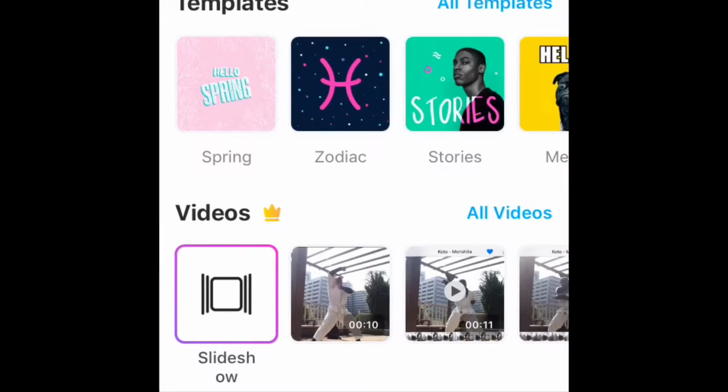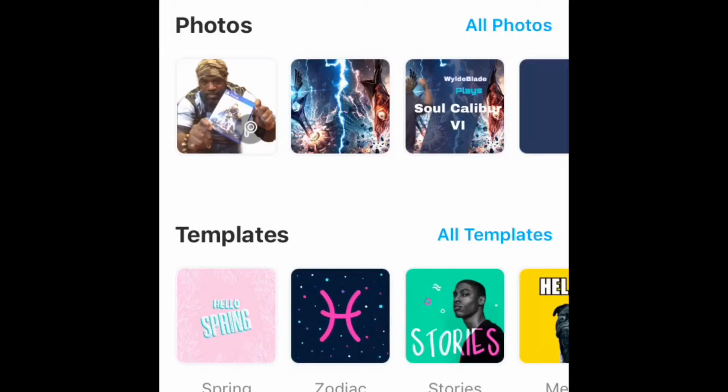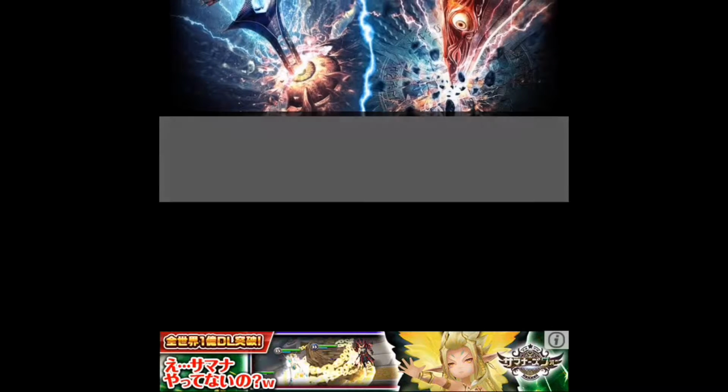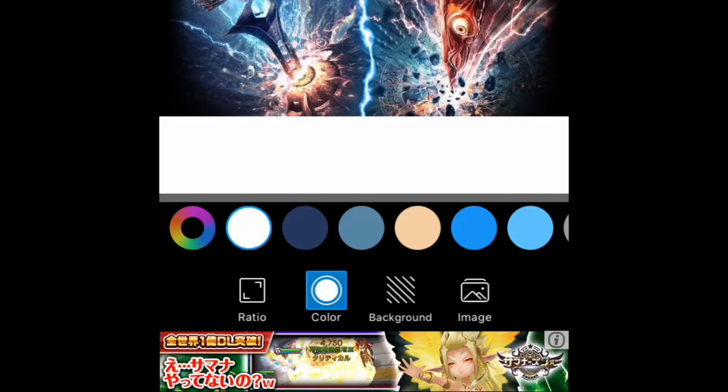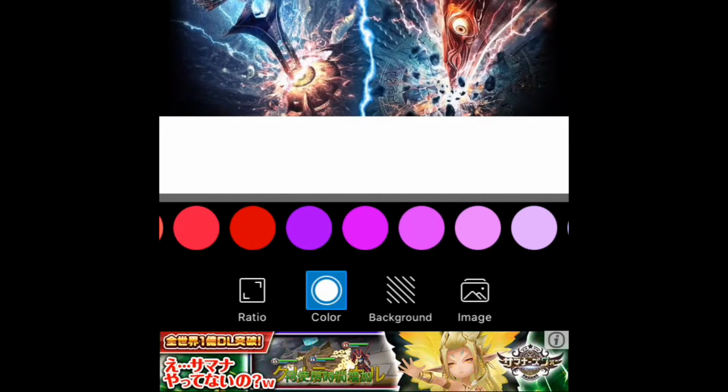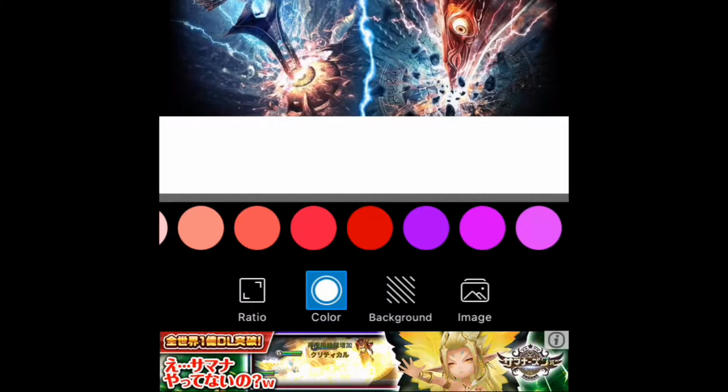After that, you're going to reopen the image in PicsArt, just like you did before. So you're just going to press the round plus button, and select the image that you just saved to your camera roll, like this one. From there, you actually have a lot of options. You can play around with the background color of your image by going to the square shape, and you can change the background color to anything.